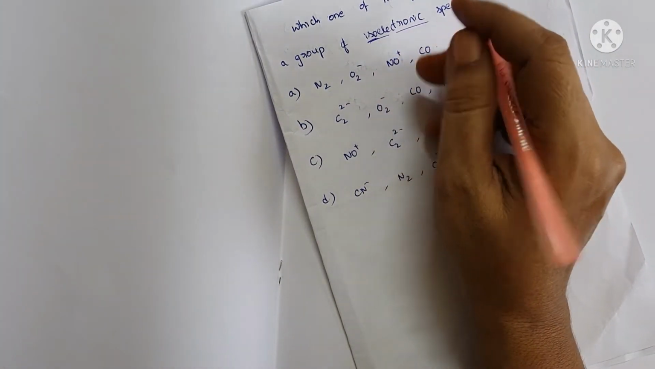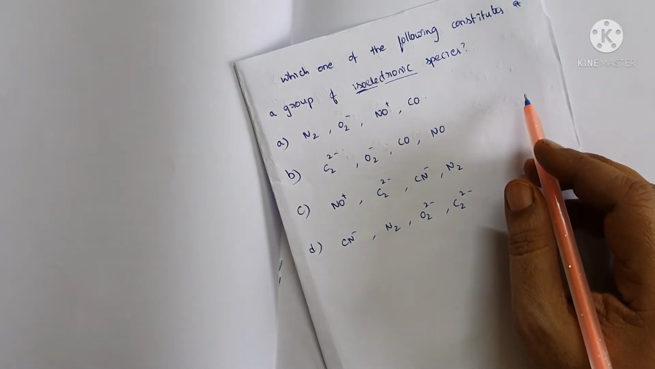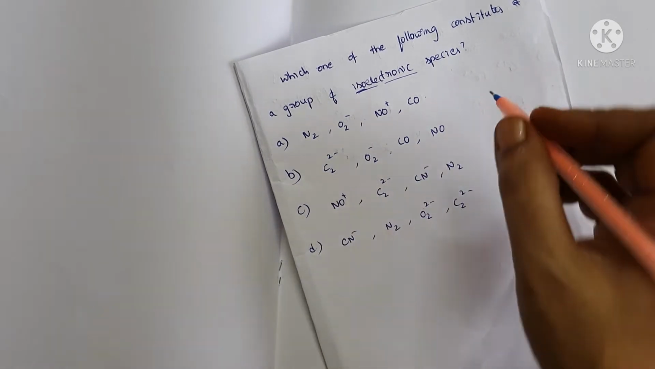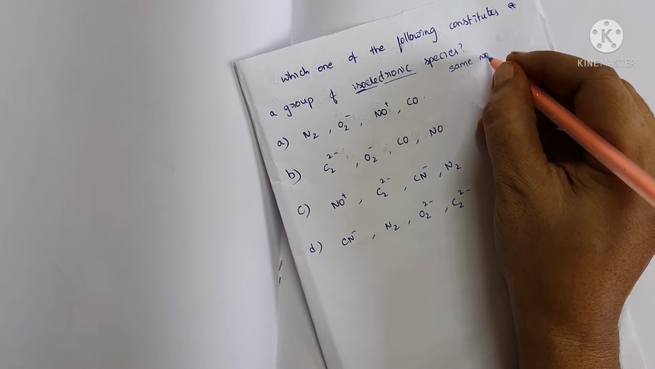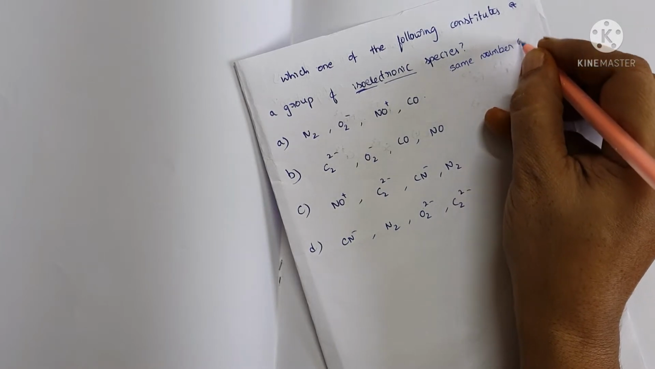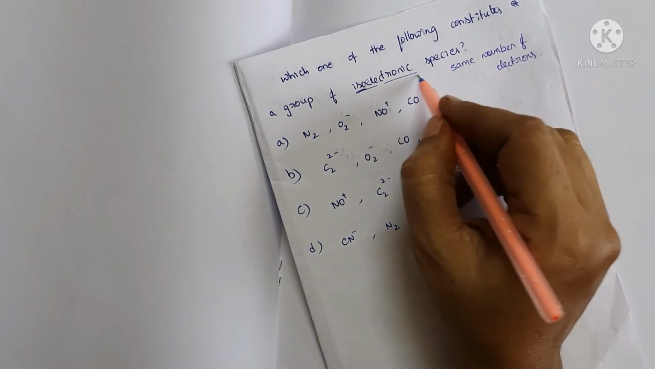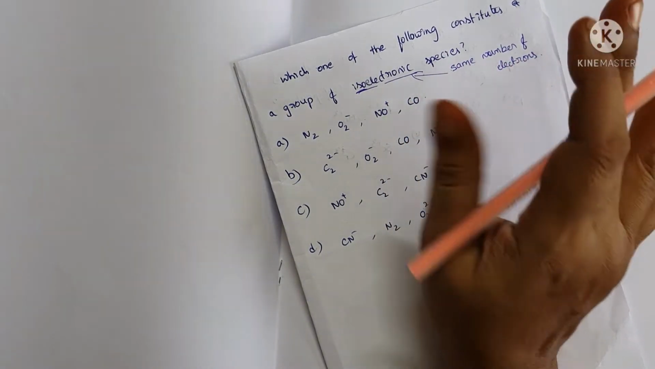Iso means same. Electronic means same number of electrons. The species in these groups having the same number of electrons are called isoelectronic. What is isoelectronic? Same number of electrons. We will find for those.